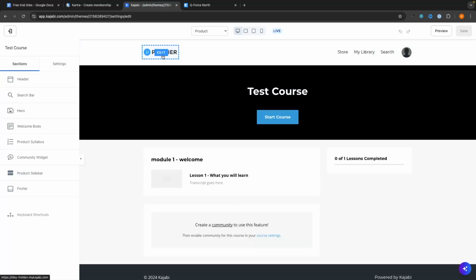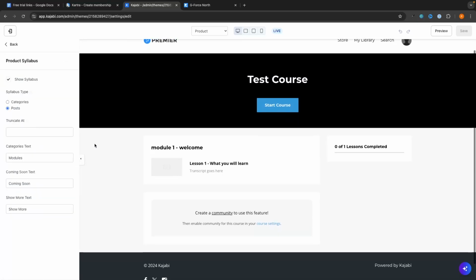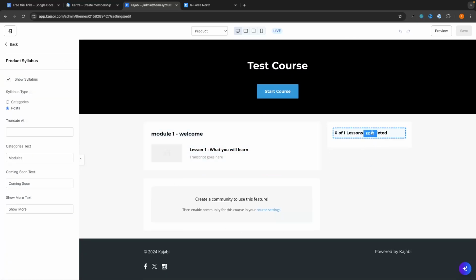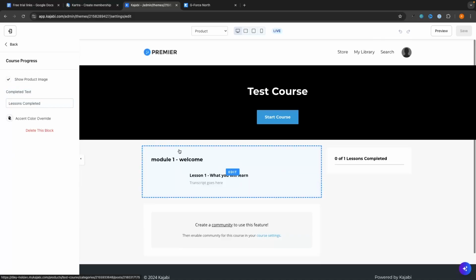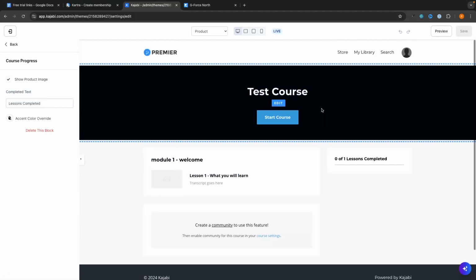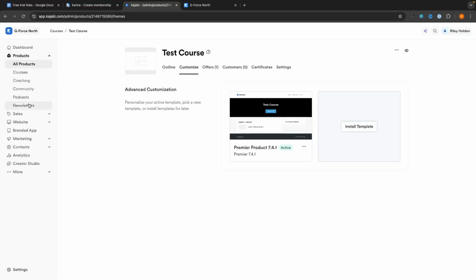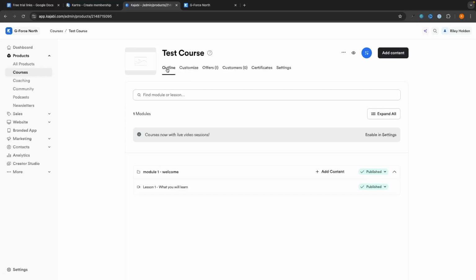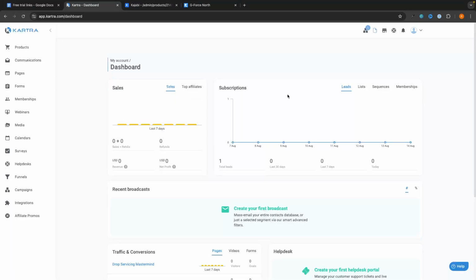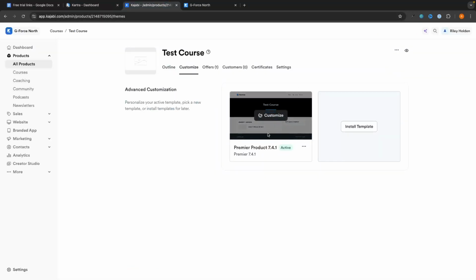So up here, we can go ahead and add our own logo. We can add a new header. We can add like a product syllabus. We can go in and edit all of these different sections and essentially make this look how we want it to look. That is what I really like about Kajabi in terms of the product creation, is we can have this super simple where we don't have to customize it and we don't have to play around with this, but we can if we would like. Kartra is different in this area because we essentially have to customize this and we can't really use it just out of the box like we can with Kajabi.